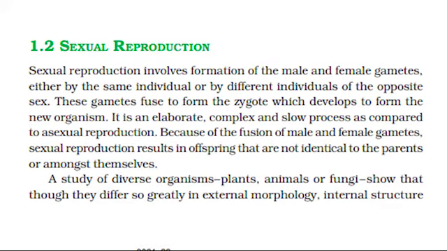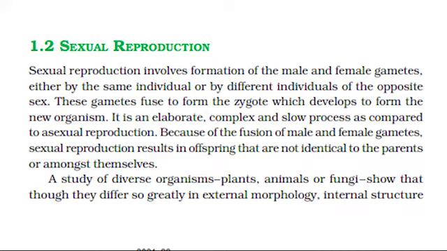Sexual reproduction. Sexual reproduction involves formation of the male and female gametes, either by the same individual or by different individuals of the opposite sex. These gametes fuse to form the zygote, which develops to form the new organism. It is an elaborate, complex and slow process as compared to asexual reproduction. Because of the fusion of male and female gametes, sexual reproduction results in offspring that are not identical to the parents or amongst themselves.